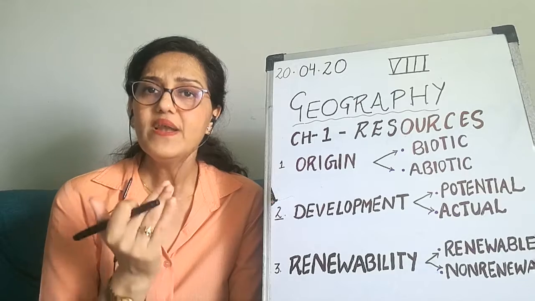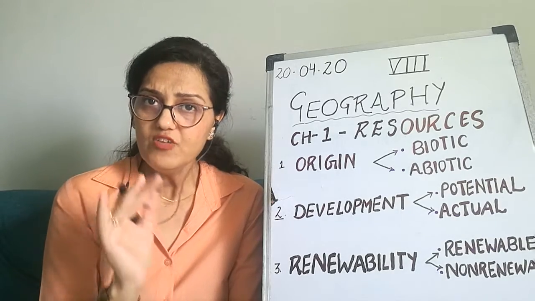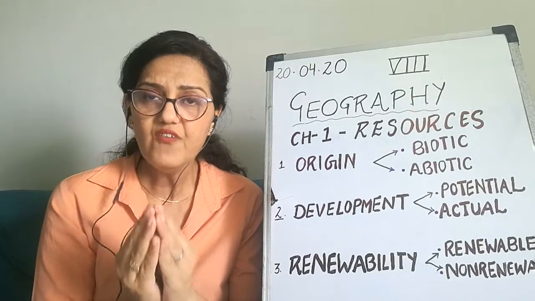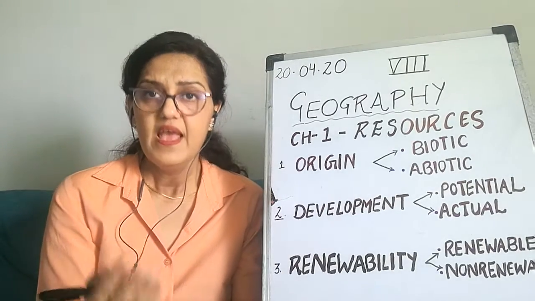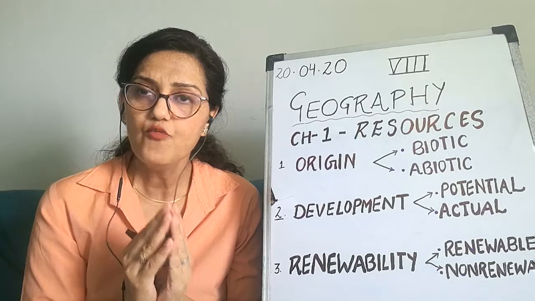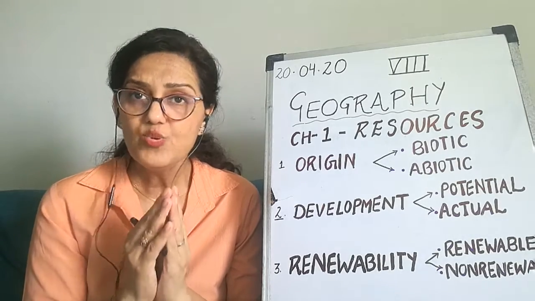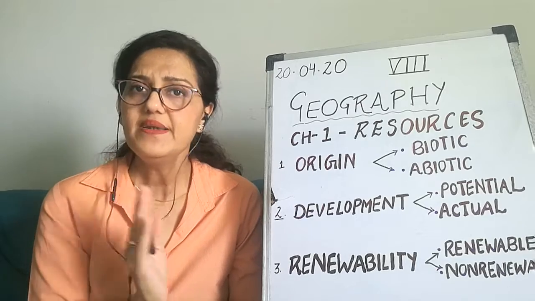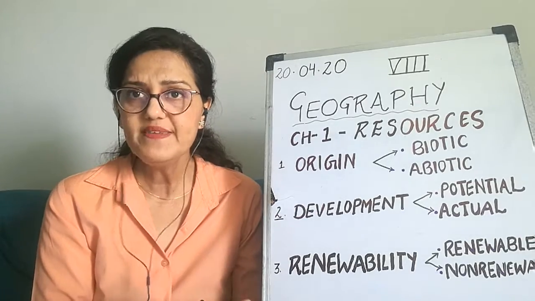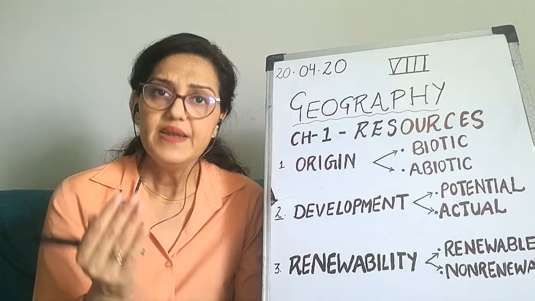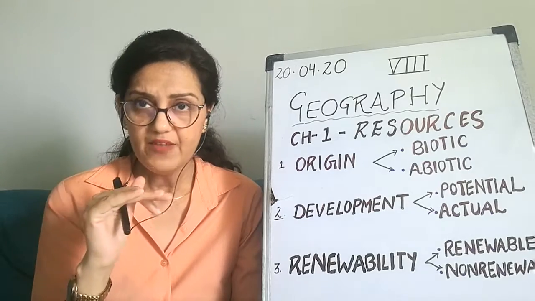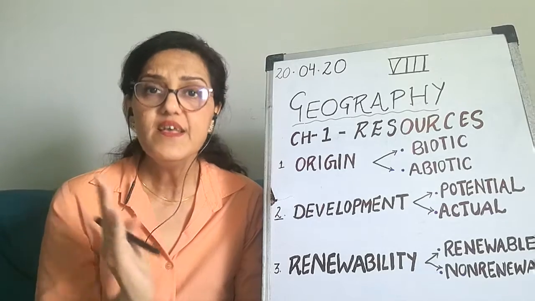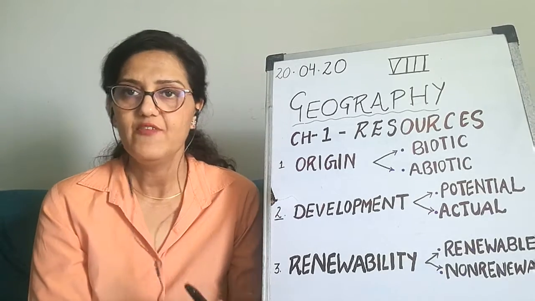That is why, what is the need of the hour? There is a need to conserve them. Conservation means saving our resources for future use. And when we use resources wisely for our future use, this is known as sustainable development. I'm repeating, beta, what is sustainable development? Development without damaging the environment and saving resources for future use is called sustainable development.